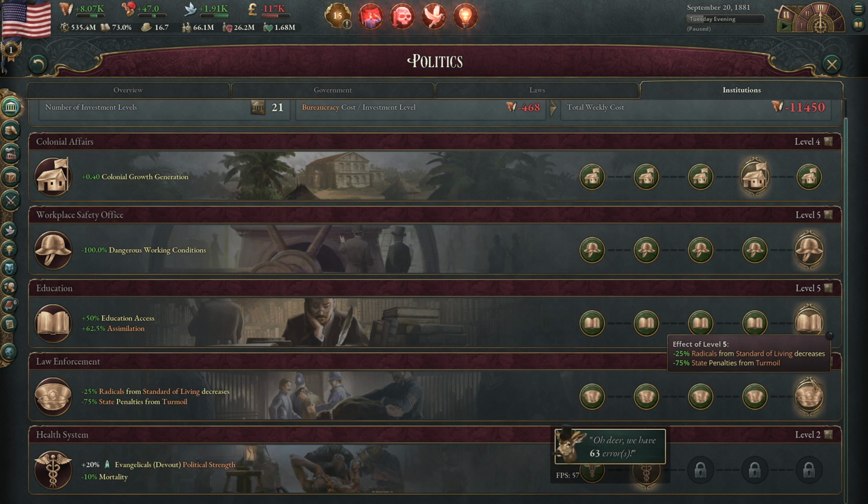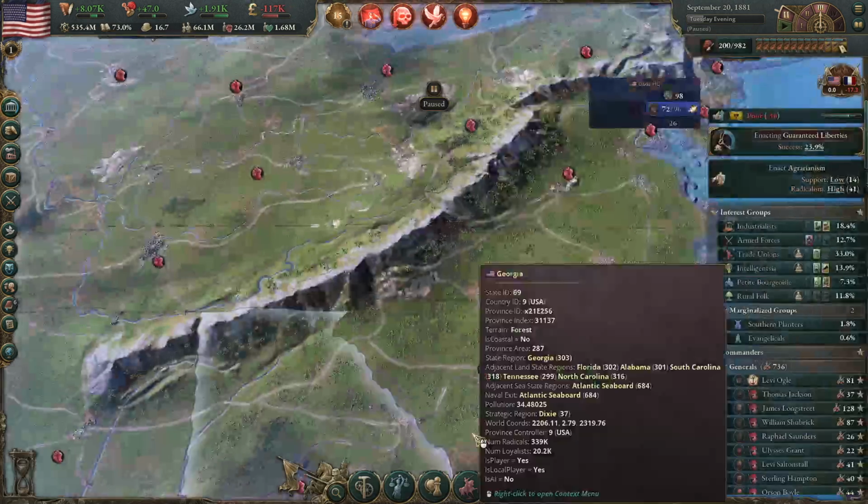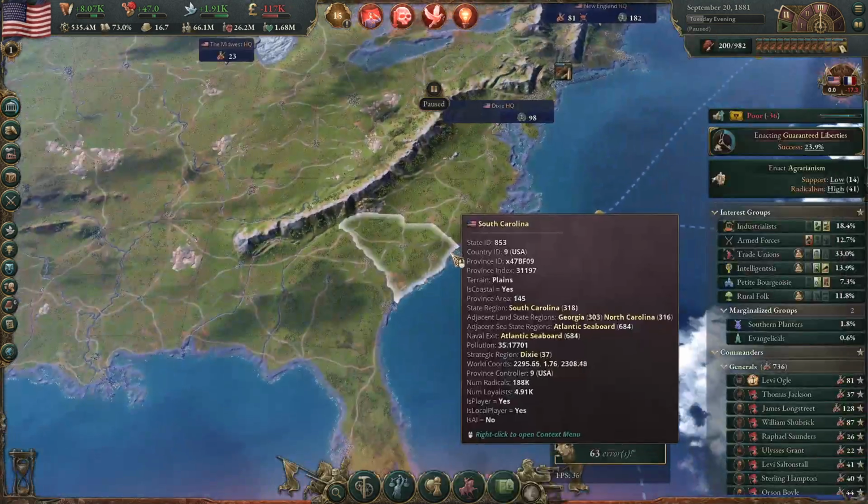Don't be afraid to have level 5 law enforcement. Occasionally you'll get one of those things that says downgrade your law enforcement so that the intelligentsia are happier or whatever. But whether or not you do that is just a value calculation.